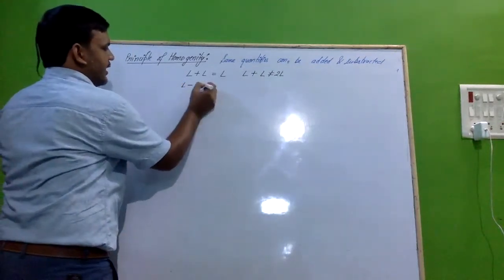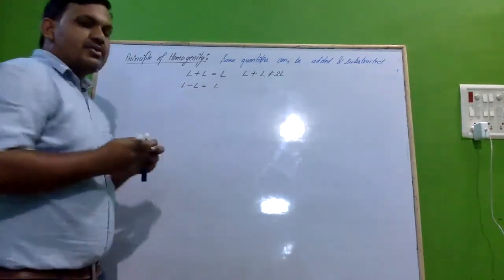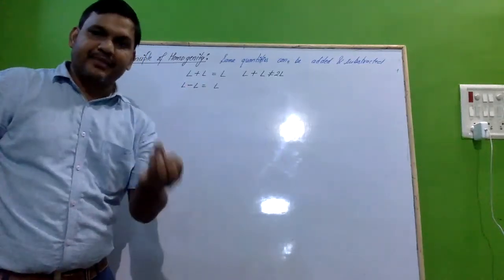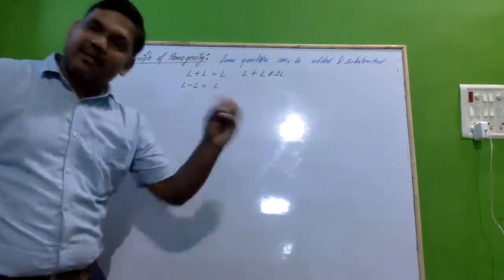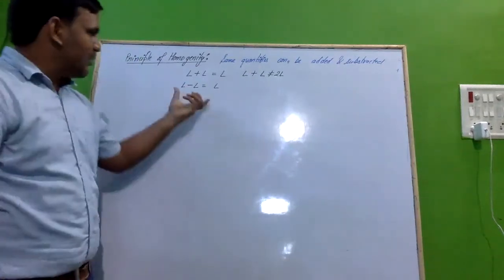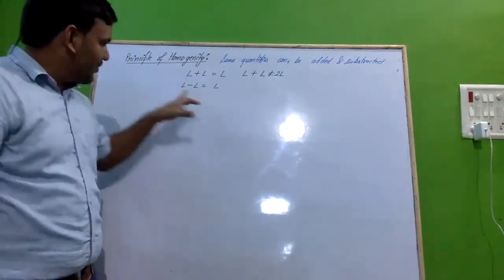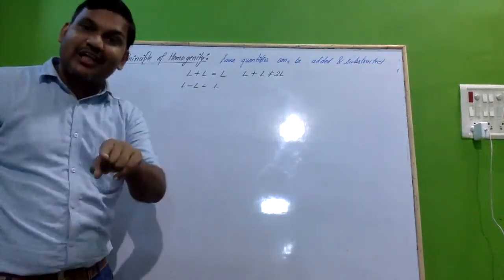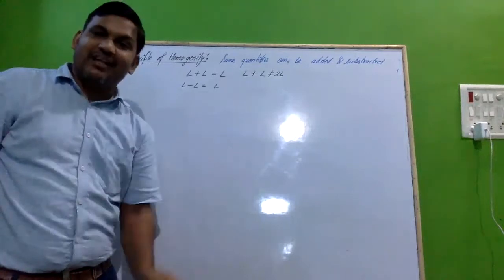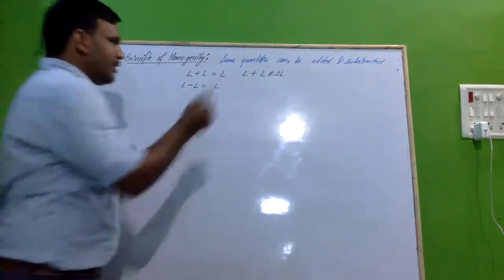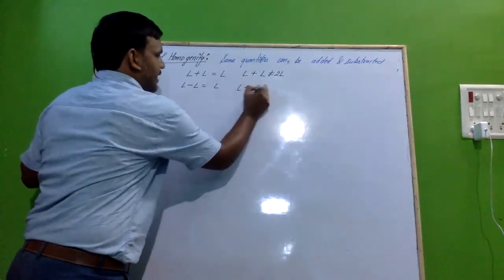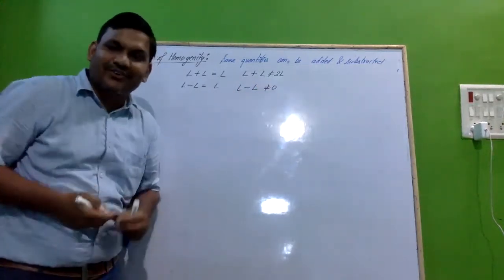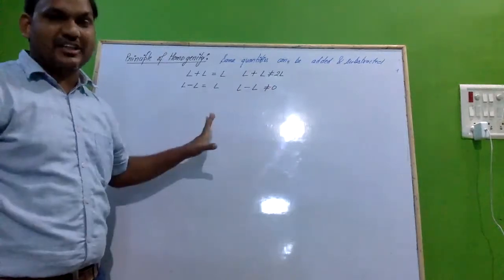And this is also possible: L minus L will be L. If you are drawing some sugar out of the bag, the remaining will be sugar itself. Once again, mass will be there. Once again, this L minus L will be L only. I am not talking about the magnitude, I am talking about the physical quantity. So you can say L minus L does not equal 0. This is basically the principle of homogeneity.